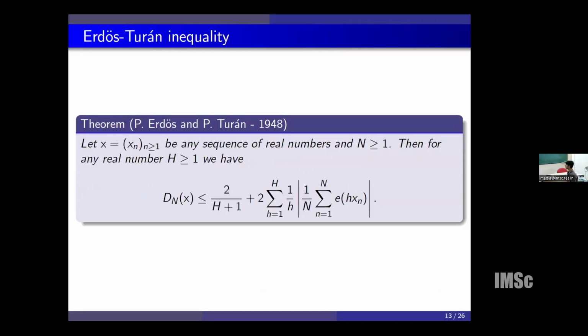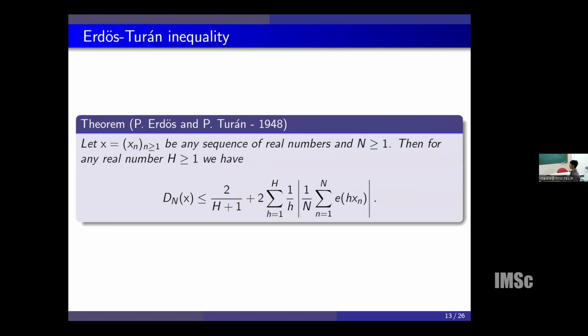So to calculate the discrepancy, this inequality is very helpful, because it is just related to the calculation of some exponential sum. But the calculation of discrepancy often depends on the Diophantine property of a given alpha, actually.